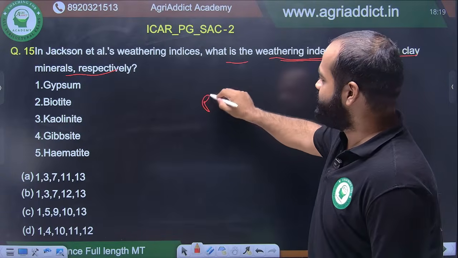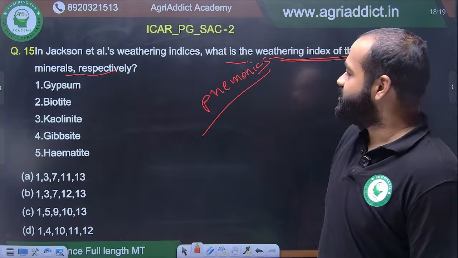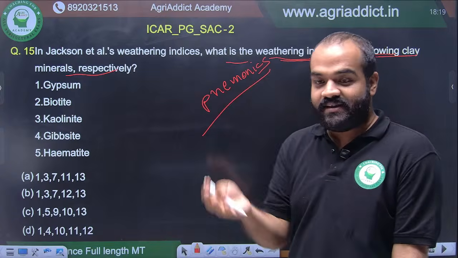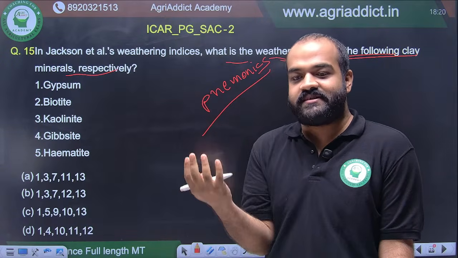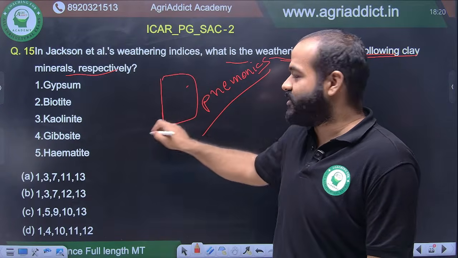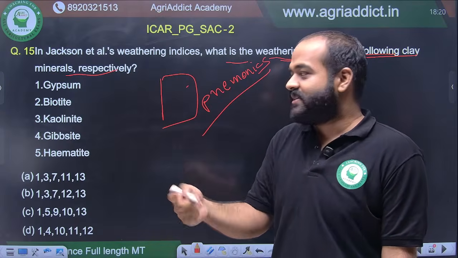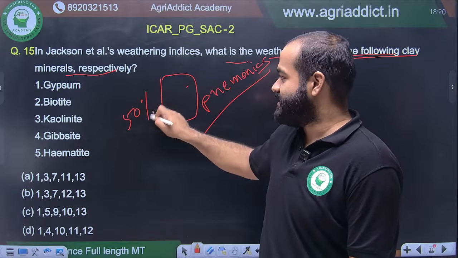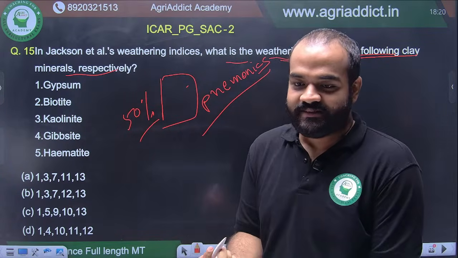I would suggest you make use of mnemonics. If you don't know what mnemonics are, go and search. Make some poem, make some song, do something, but remember. It has also happened, I have seen myself and my seniors have told me, that if you wake up on the exam day, just read the tables of that chapter of ISSS, the weathering and soil formation, and go for the exam, there is a huge chance you will get more than 50% score, right? This chapter is so important. So many questions come from here and it is so scoring, right?